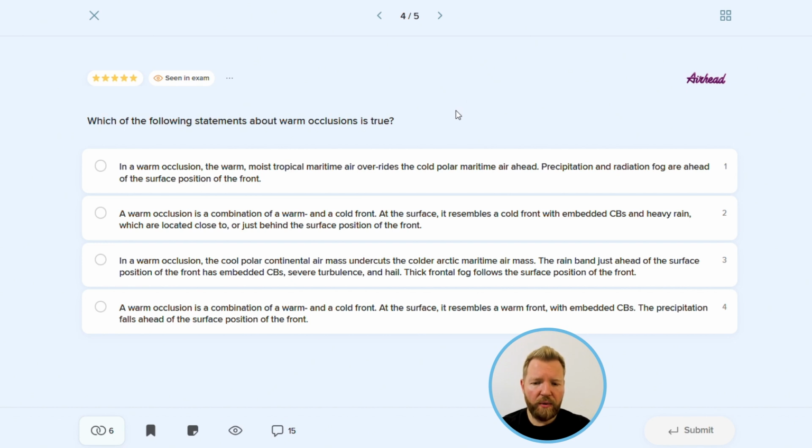Now, we can see that the only answer that describes a warm occlusion is answer number 4. A warm occlusion is a combination of a warm and a cold front. At the surface, it resembles a warm front with embedded CBs, and the precipitation falls ahead of the surface position of the front. So answer number 4 is correct.